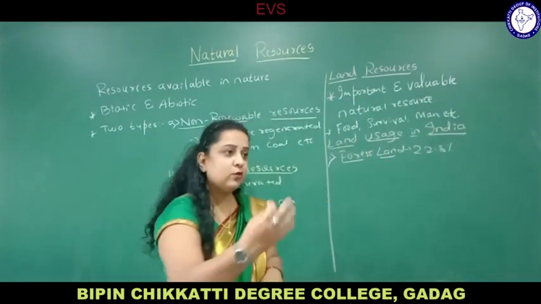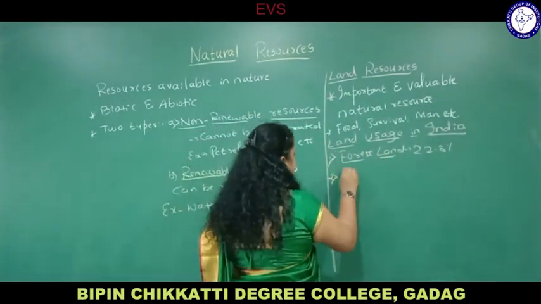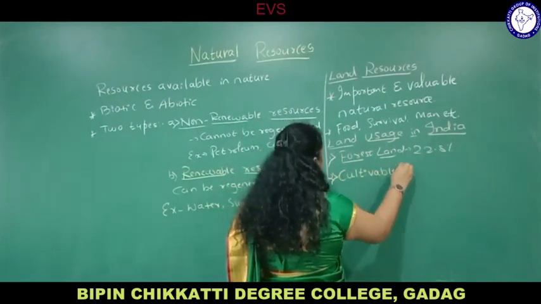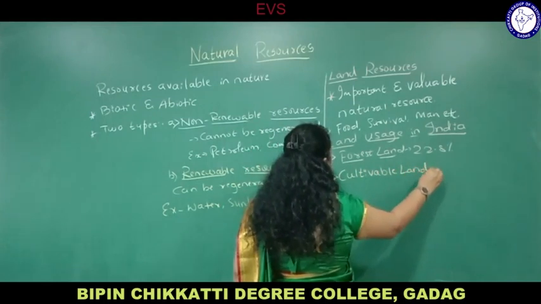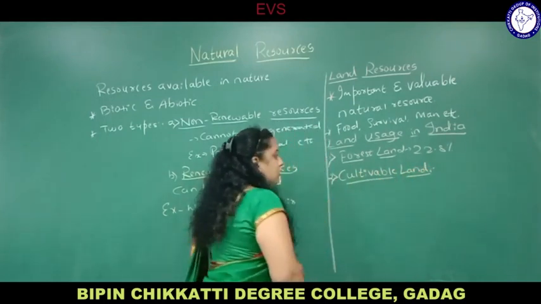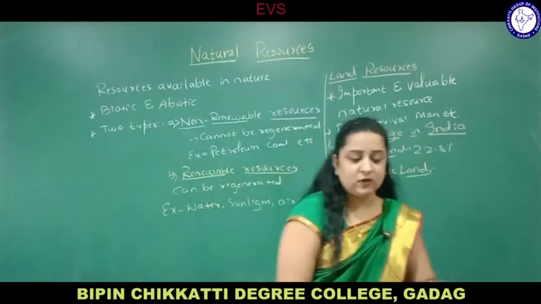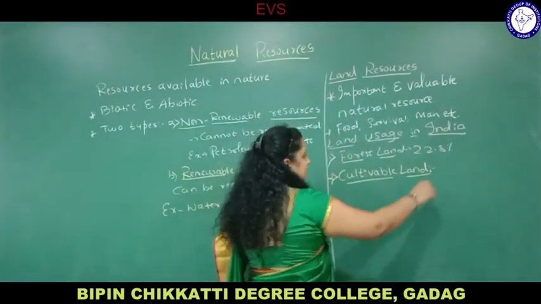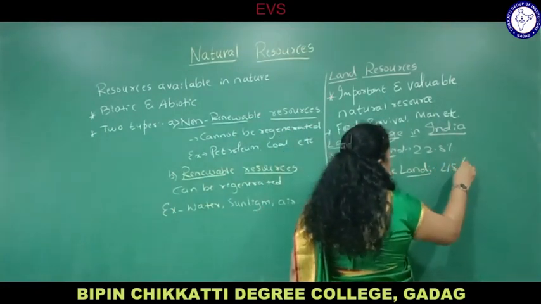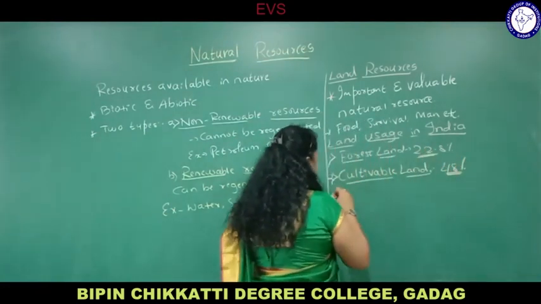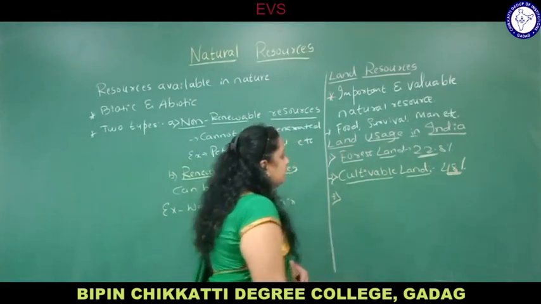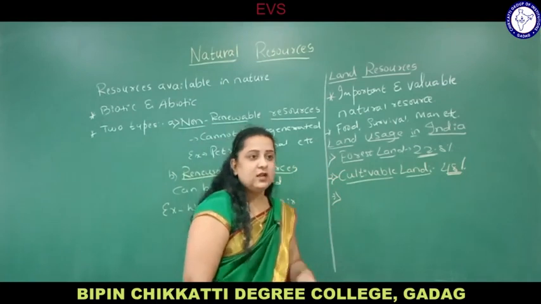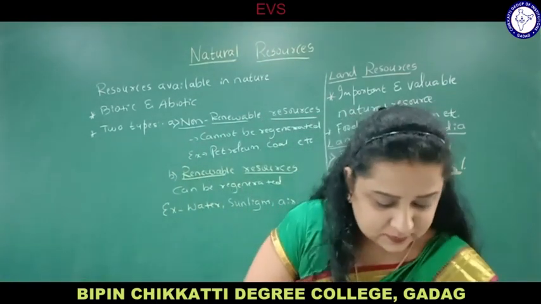Number two, cultivable land. Cultivable means it is used for growing crops. How much of land is used for cultivation? That is 48% of India, under cultivable land. So land usage in India: forest land covers 22.8%, and second, cultivable land, the land used for cultivation, is 48%.